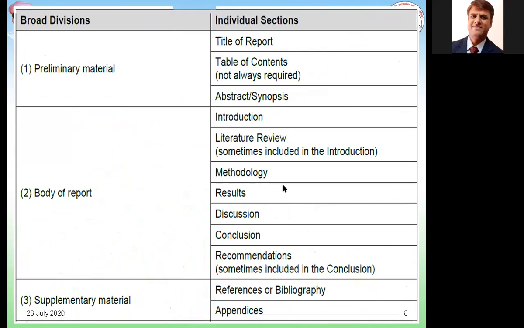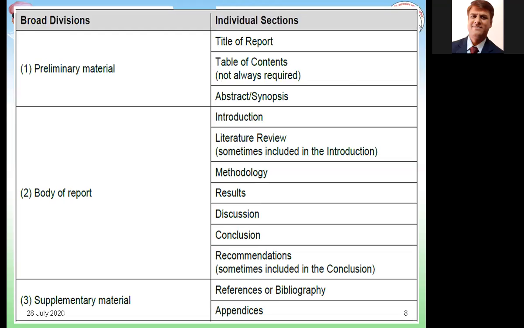So broadly, as we have seen, the research report is divided into three sections. One is known as preliminary material, second one is known as body of the report or the crux of the report, and third one is supplementary material. As I said earlier, body of the report is going to be the lengthiest part. It starts from introduction up to your conclusion.